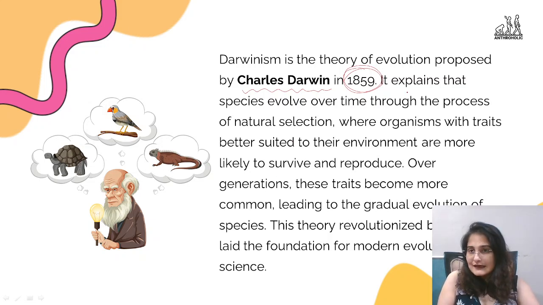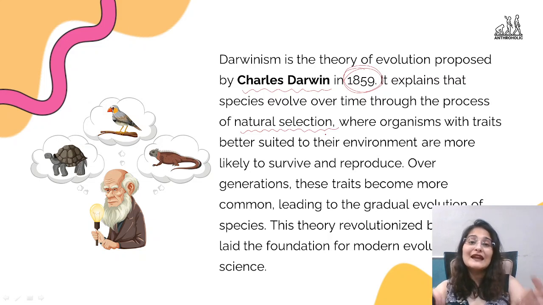In this, he said that there is a process of natural selection. Natural selection means that organisms who have traits which are better suited for the environment right now will survive and reproduce. That is, those who have genes and traits that can survive in today's environment, those who have the fittest traits, the fittest genes, those who can fight the environment of today, are the ones who can survive. Only they will survive and go on to reproduce.